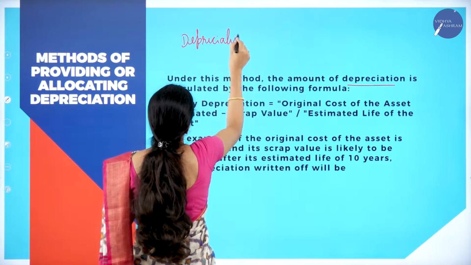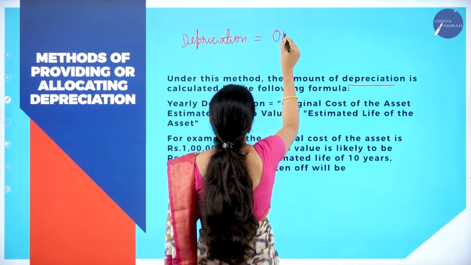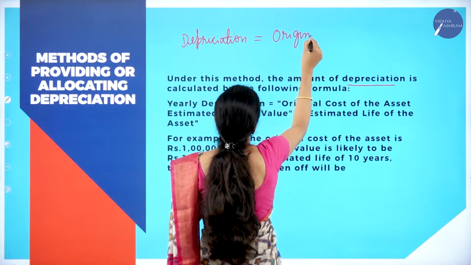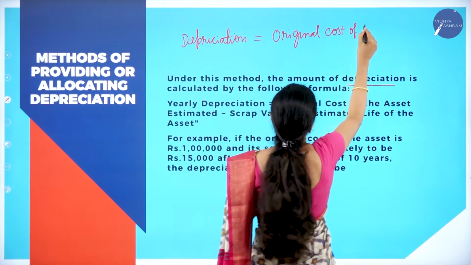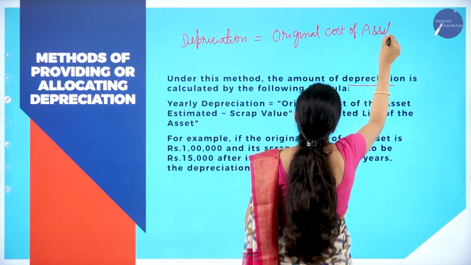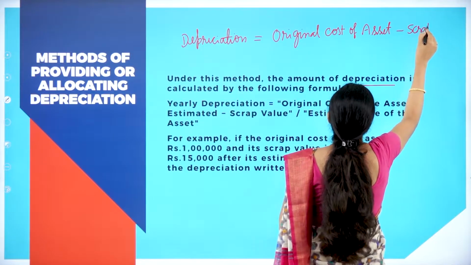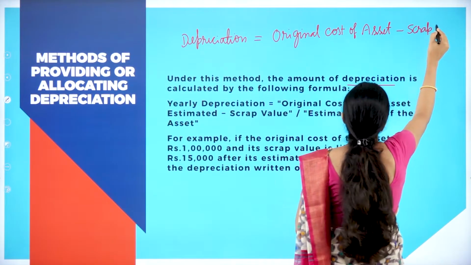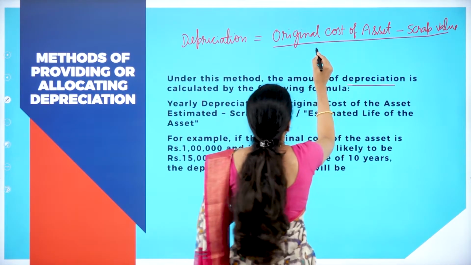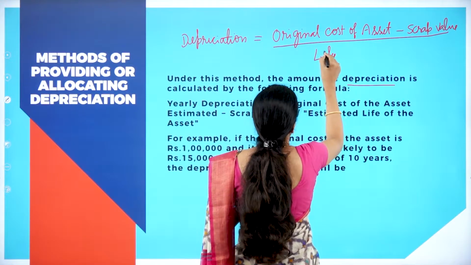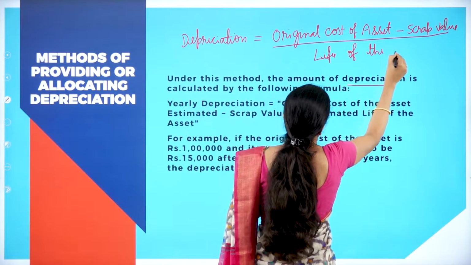Depreciation is equal to original cost of the asset, minus scrap value, divided by life of the asset, or we can write it as estimated life of the asset.